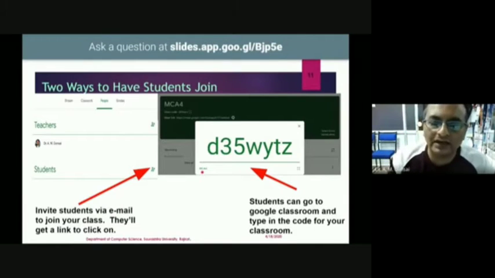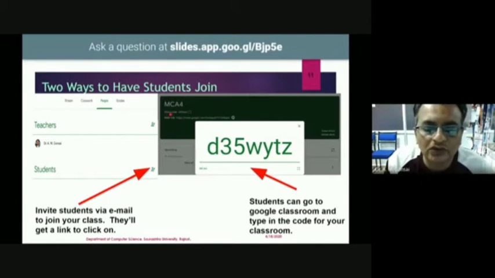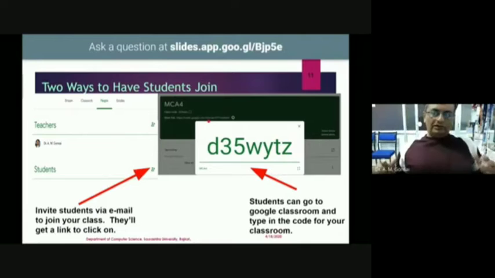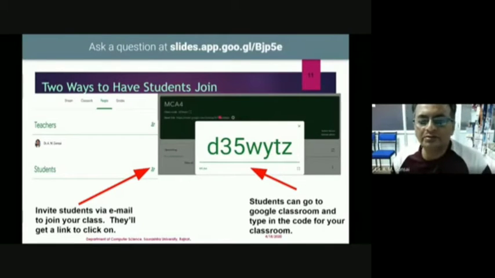You will be joined automatically, and that class will be available to you here, with the class code and Google Meet link. So this Google Classroom is also integrated with Google Meet. If you want to communicate with your students, they are also able to view this link.